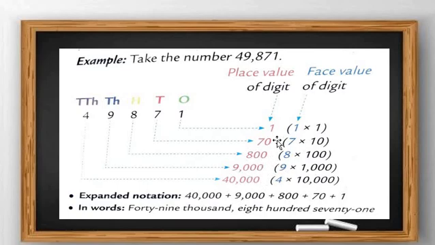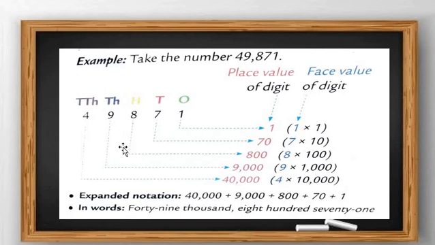So 800 is the place value, and the face value is 8. Then in the thousands place, what number is there? 9. So the place value of 9 is 9,000, since 9 multiplied by 1,000 is equal to 9,000.